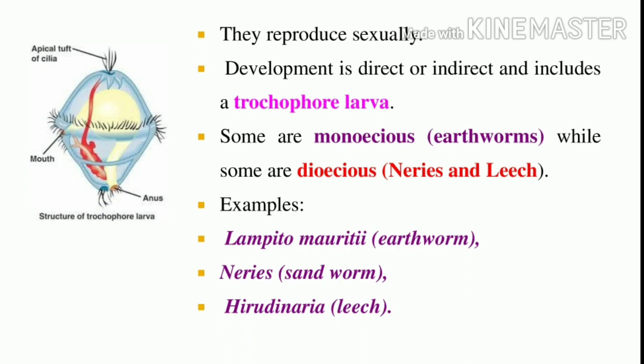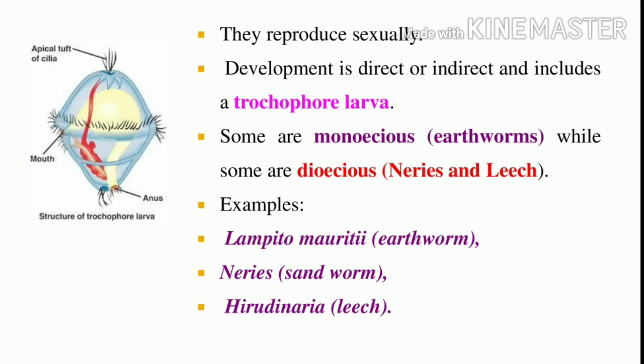Some are monoecious. What is monoecious? The same individual has both male and female reproductive organs, that is monoecious. The earthworm is monoecious, but Nereis, an aquatic annelid, and the leech are dioecious, with separate sexes.